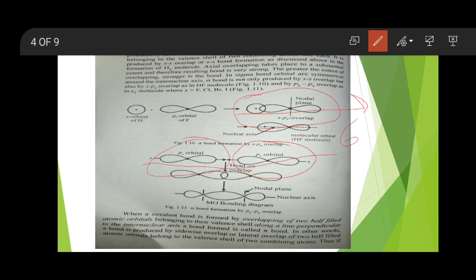Okay, so everybody remember that sigma bond formation takes place when the px orbital of one atom overlaps with the px orbital of another atom. So that is pp type of overlap, but in both cases there is formation of a sigma bond. Now let me see another case.